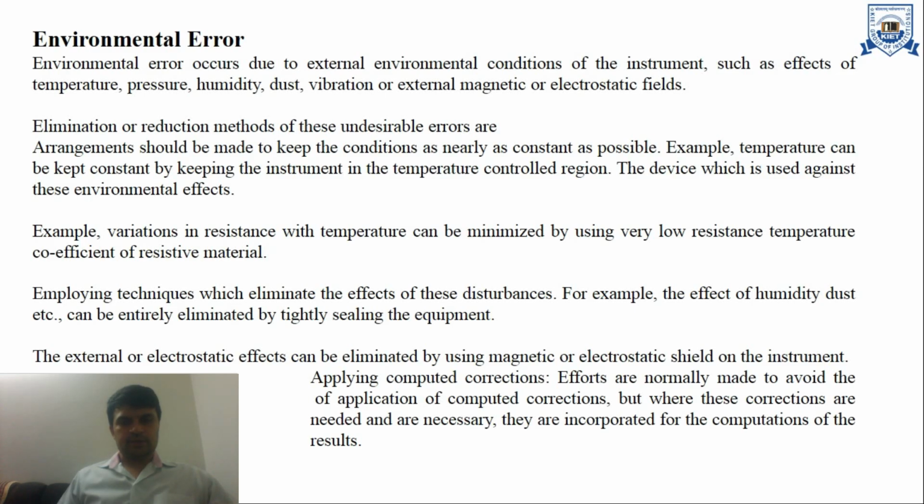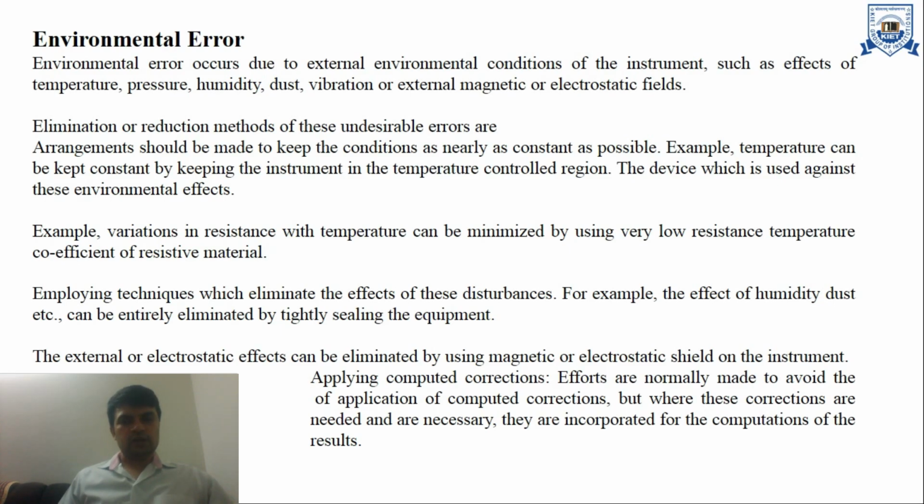For example, temperature can be kept constant by keeping the instrument in a temperature controlled region. Devices can also be used against these environmental effects. For example, variation in resistance with temperature can be minimized by using a resistive material with a very low temperature coefficient of resistance.